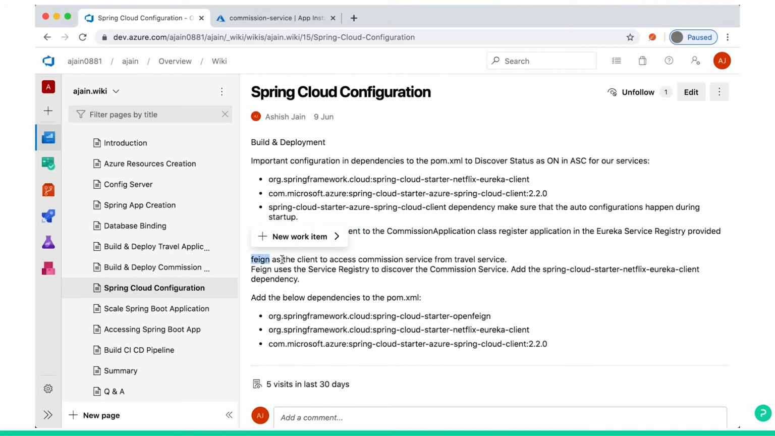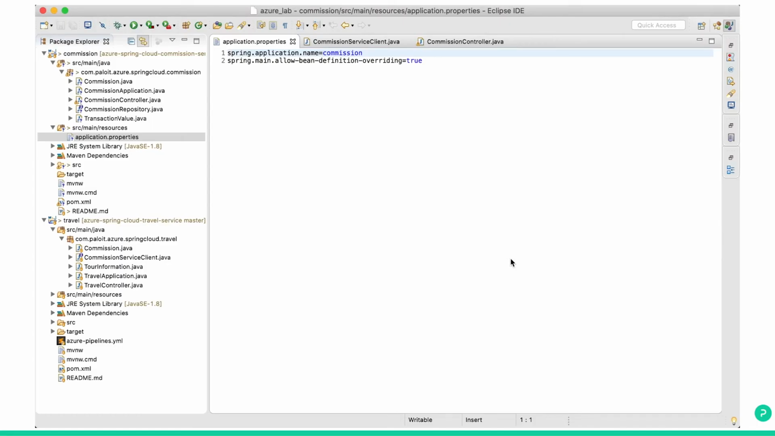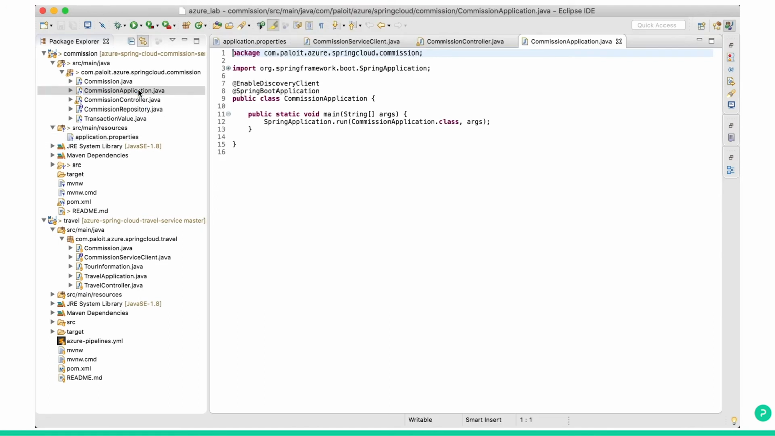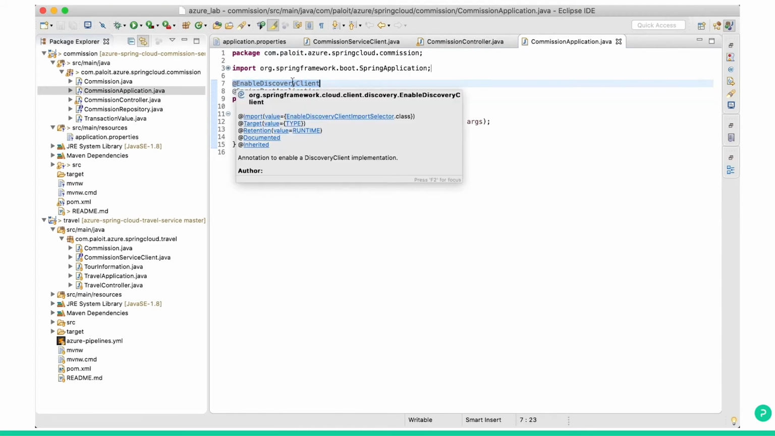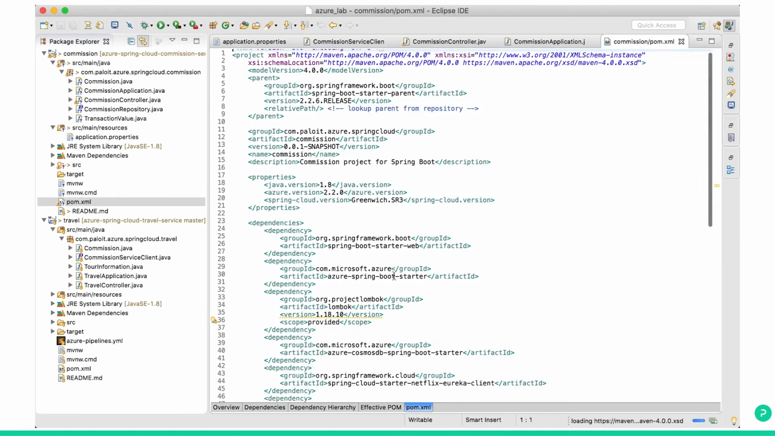Feign, this one I have shown you. Feign is a client to access the commission service from the travel service. Let's see the code to see more. So now in the commission service, you can see these are the cloud related configurations. Enable discovery client requires a jar file. So in POM XML, you have these entries.